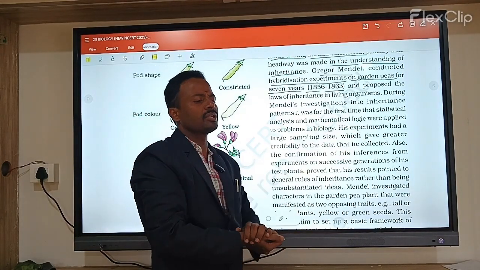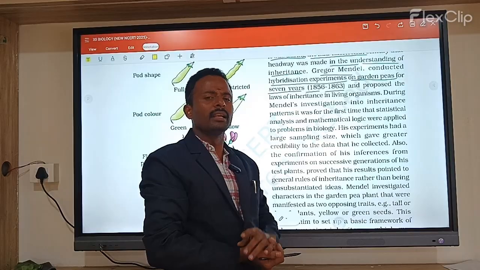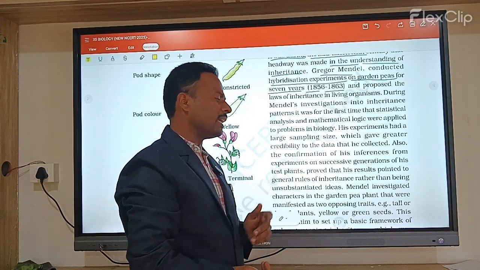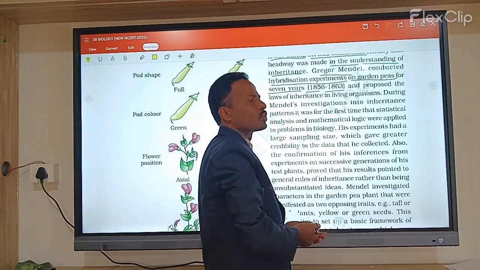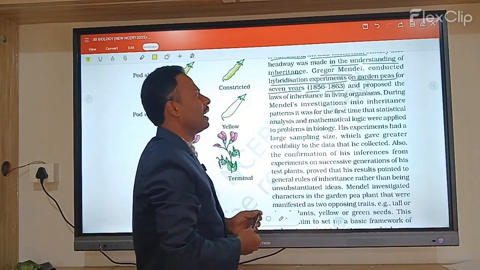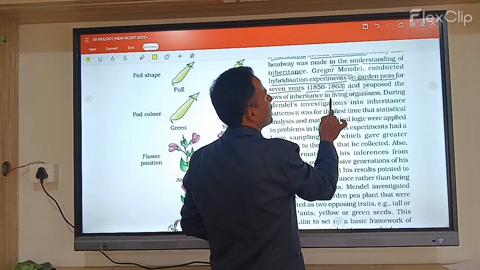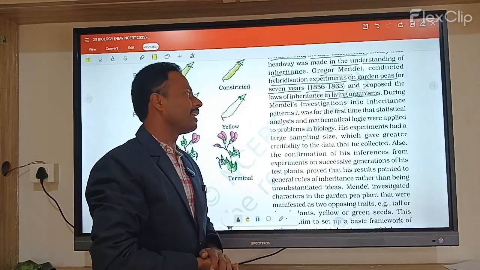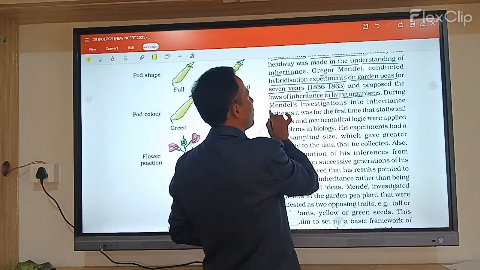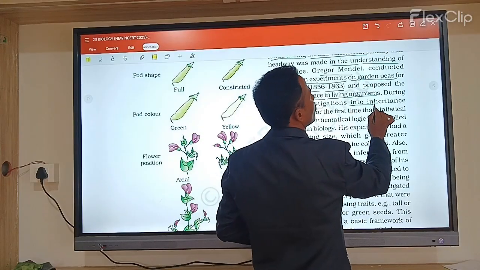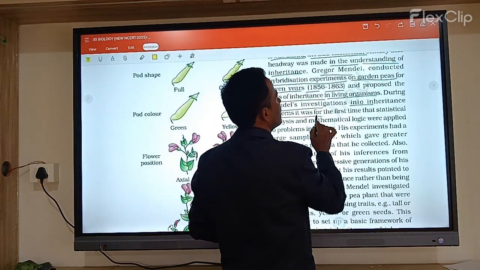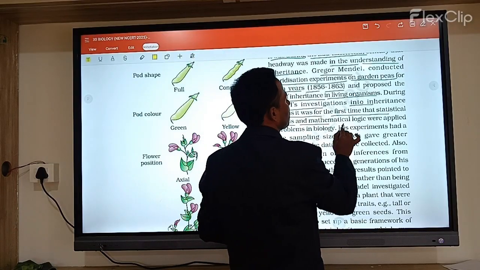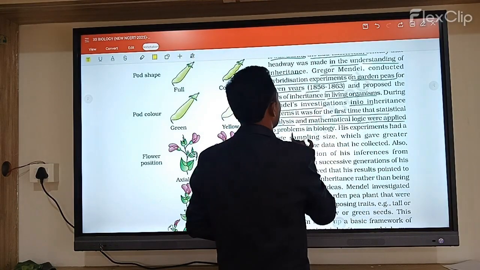So in the mid 19th century, the scientist Gregor Mendel did a series of experiments on the garden pea plant for seven years, from 1856 to 1863, and he proposed the laws of inheritance of characters in living organisms. Mendel's investigation of inheritance patterns was the first time statistical analysis and mathematical logic were applied to problems in biology.